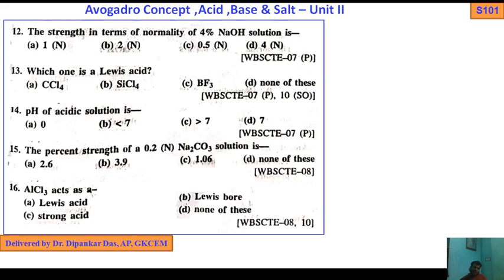So aluminium chloride AlCl3 acts as a Lewis acid or Lewis base. Option C and option D will not be the answer. Out of A and B, which one will be the answer, Lewis acid or Lewis base? You get the answer because I have discussed in detail the Lewis acid base, Bronsted-Lowry concept, and Arrhenius acid base theory, their applications, examples, and limitations. If you watch the video and go through the PPT, you get all the answers. If you are confused, then ask me, and I will help you.